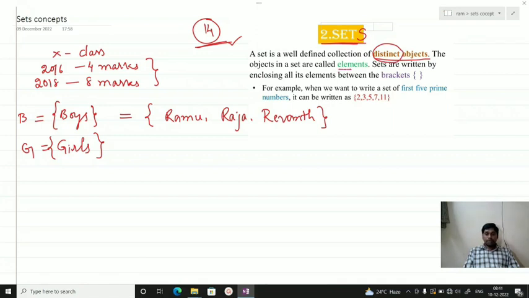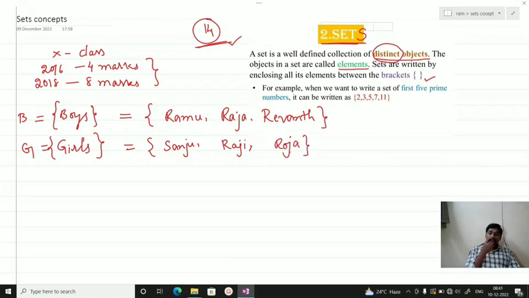Each object in the set is called an element, and sets are basically represented with curly brackets. For girls, let us say Sanju, Raji, or another name like Roja.